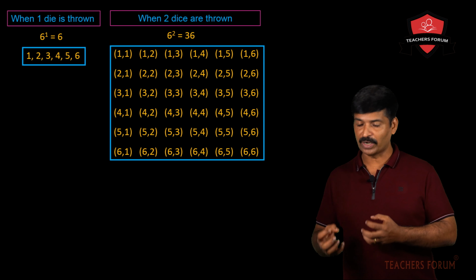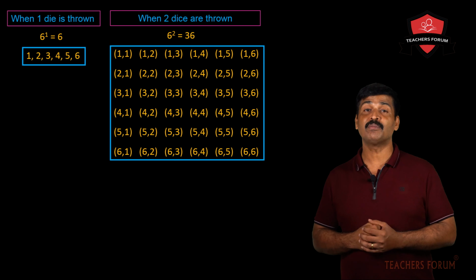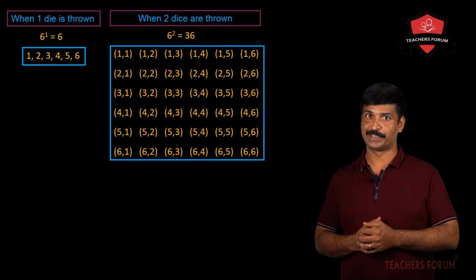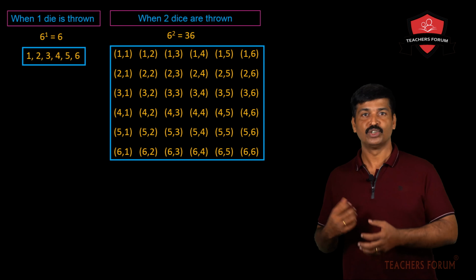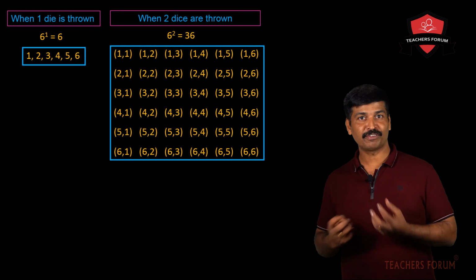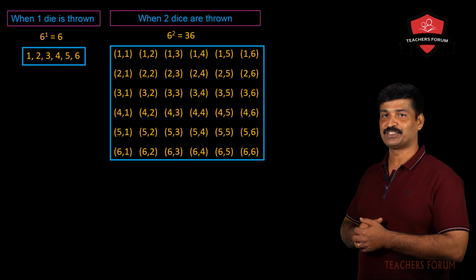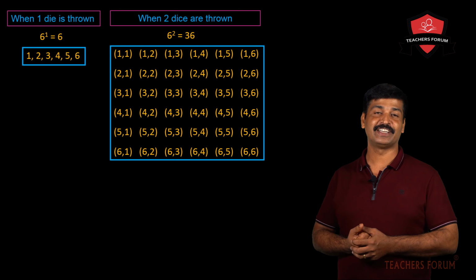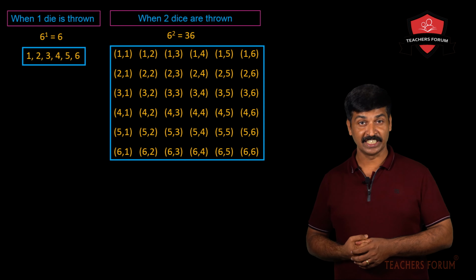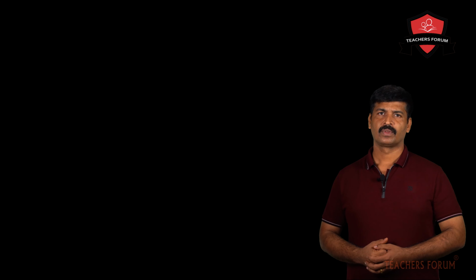Doublet means the same number you get on both dice. 1, 1 is a doublet. 2, 2, 3, 3, 4, 4, 5, 5, 6, 6. So how many doublets are there? 6 doublets are there. So what's the probability of getting a doublet? 6 by 36. That is 1 by 6.